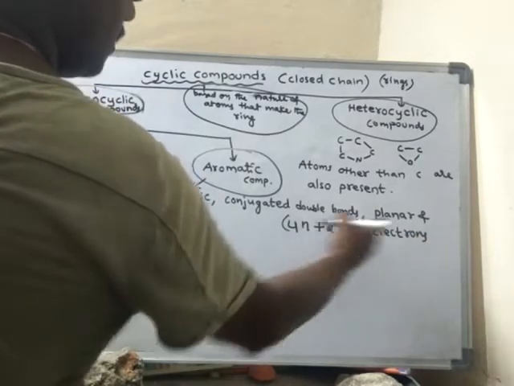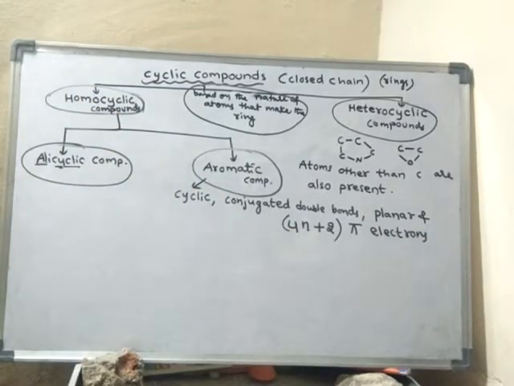So these are the four main properties which make compounds aromatic.